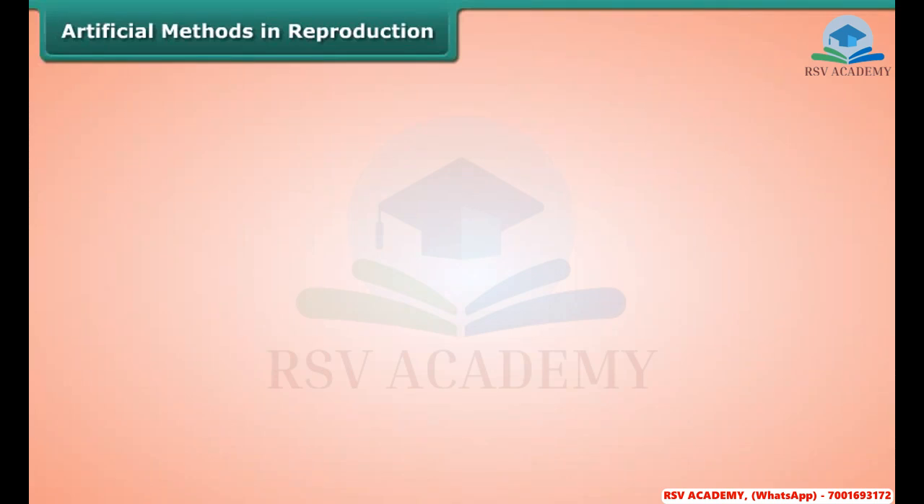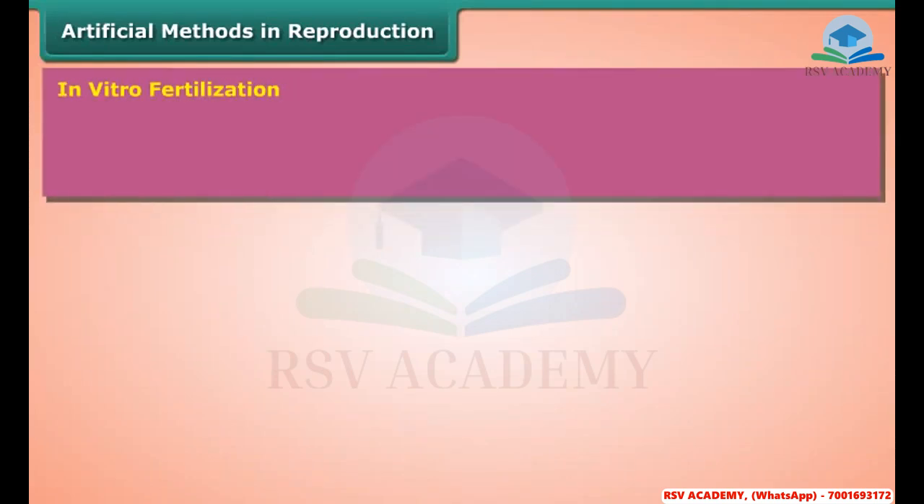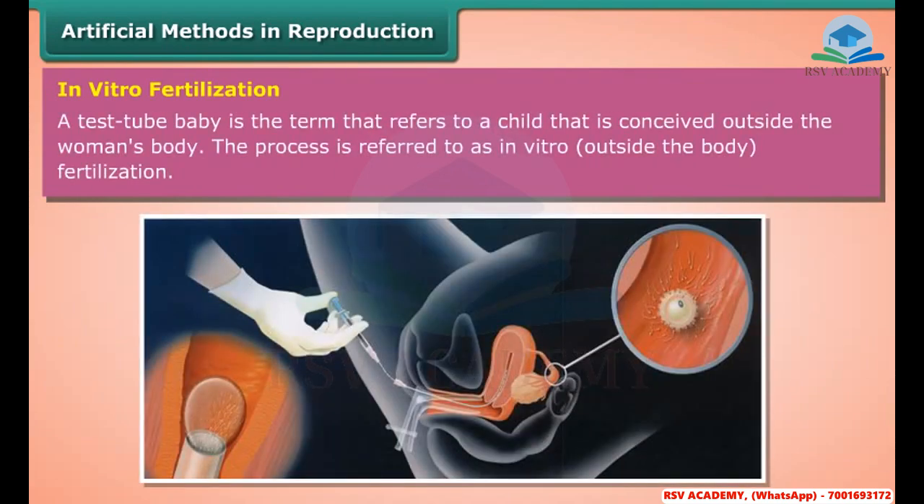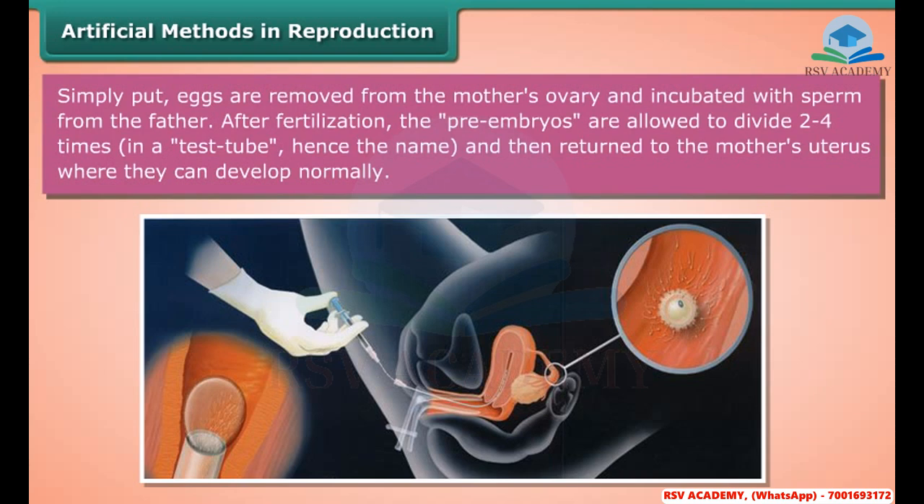Artificial methods of reproduction. In vitro fertilization. A test tube baby is the term that refers to a child that is conceived outside the woman's body. The process is referred to as in vitro, outside the body, fertilization. Simply put, eggs are removed from the mother's ovary and incubated with sperm of the father. After fertilization, the pre-embryos are allowed to divide 2 to 4 times in a test tube, hence the name, and then returned to the mother's uterus where they can develop normally.